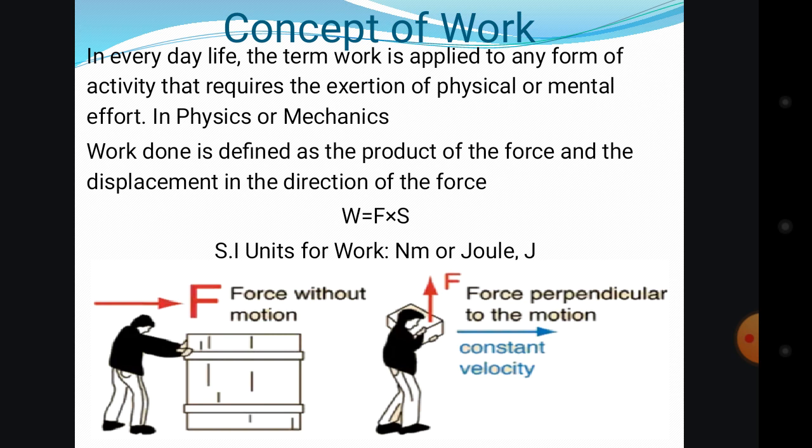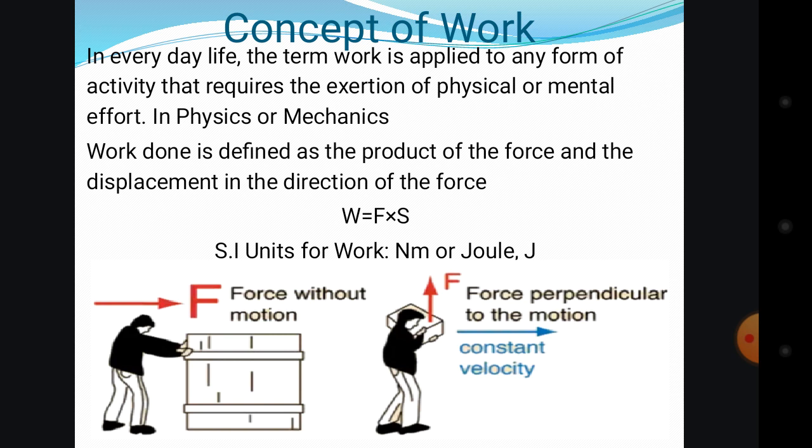So when we say work done, it is a product of force, and when we say force, we are talking about the act of pull or push. That is the definition of work. Either you pull it, or you push it with your hand or with something.